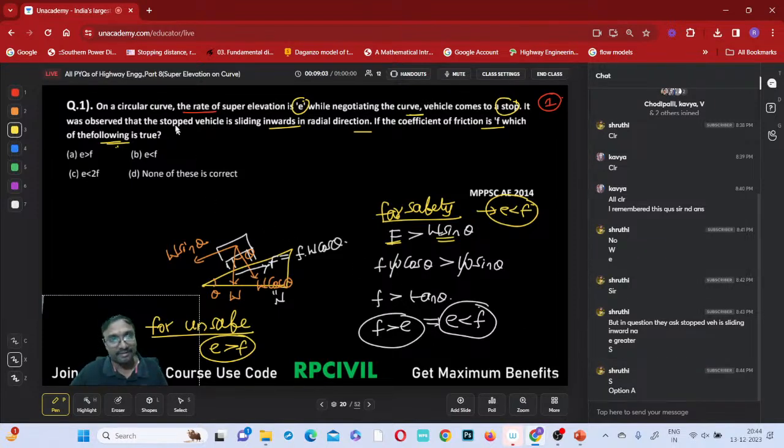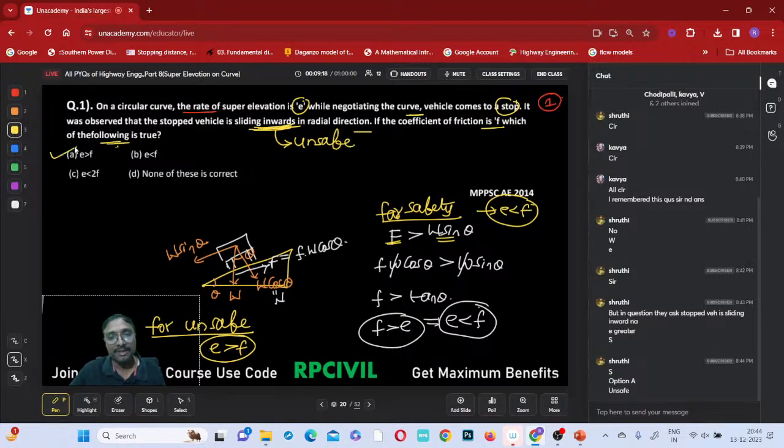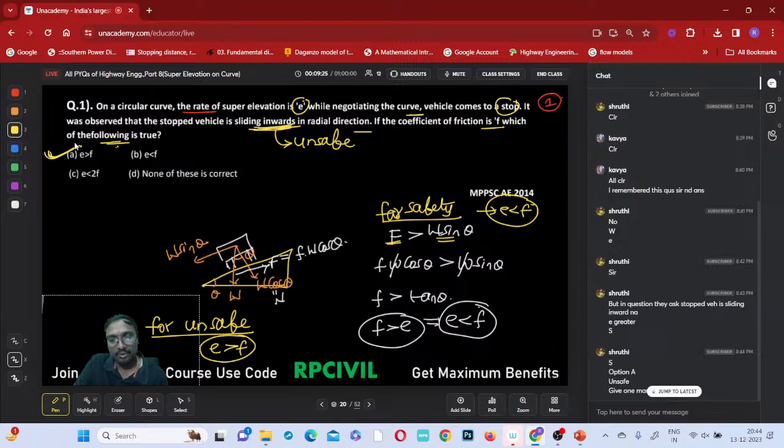So what is the question given? Observe: the vehicle comes to a stop. It was observed that the stopped vehicle is sliding inwards. Sliding inwards means it is safe or unsafe? It is unsafe, na? Unsafe means Option A is the only one possible, na? Yes, Shruti, correct, right? Good observation.